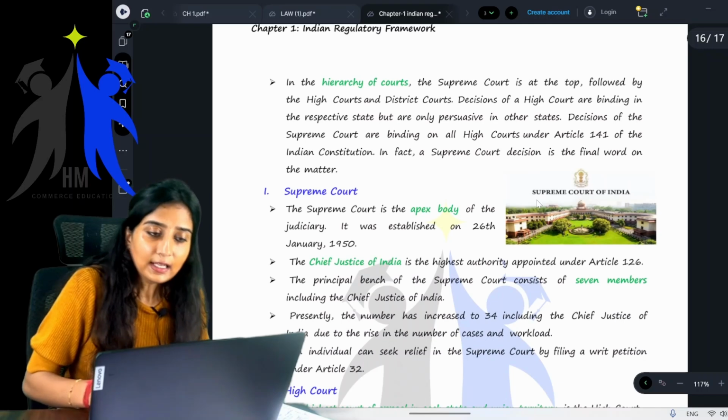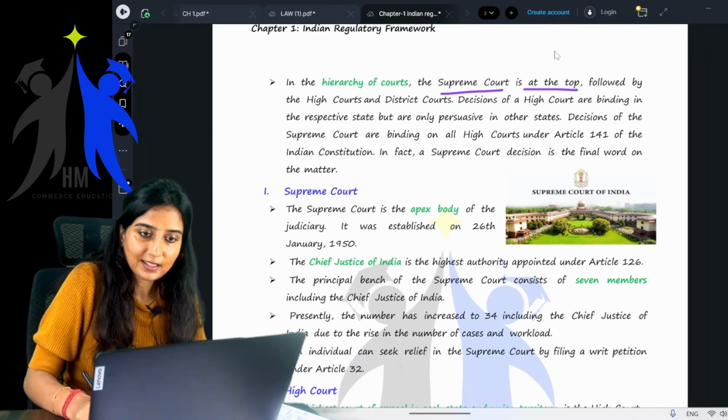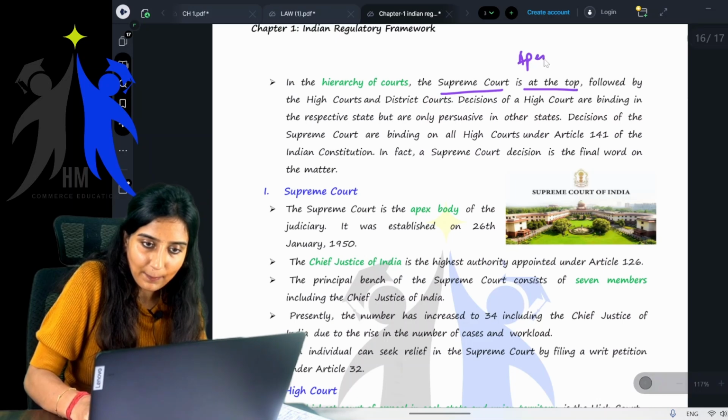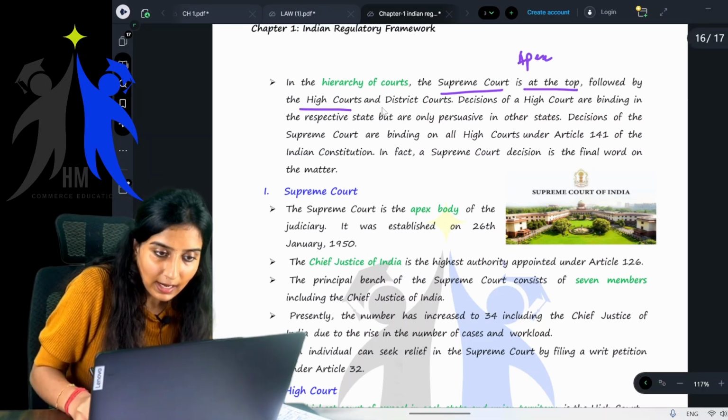Okay, now in the hierarchy of courts, the Supreme Court is at the top, obviously, the apex court of India, followed by the High Court and the district courts.